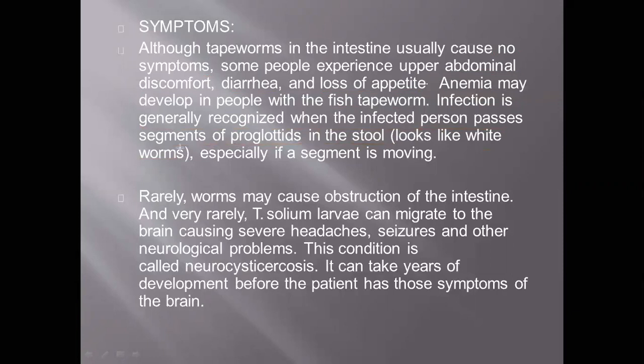Then rarely worms may cause obstruction of the intestine. Very rarely, the larvae migrate to the brain and cause severe headaches, seizures, and other neurological problems. Once it enters the brain, this is called neurocysticercosis.